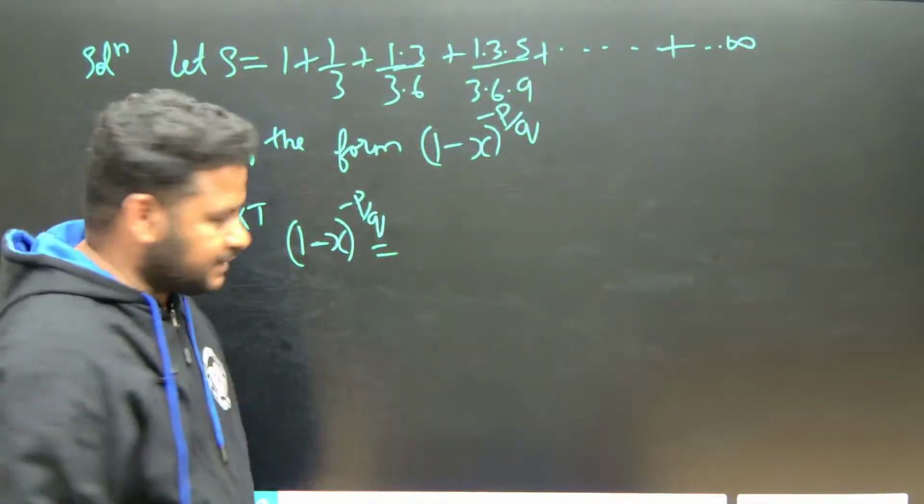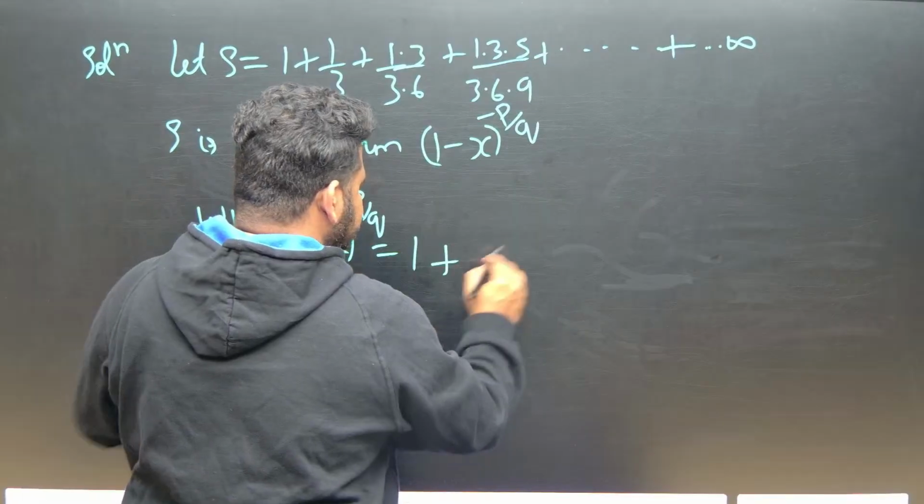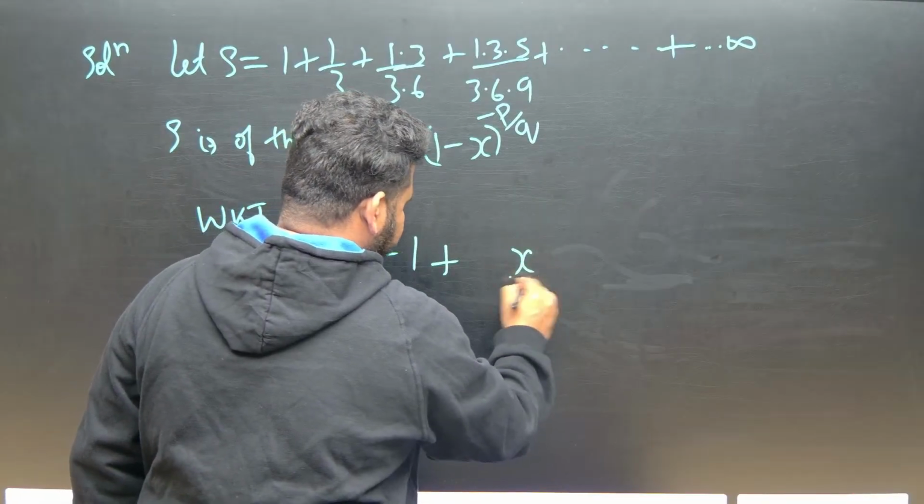We know that 1 minus x to the power of minus p by q is equal to, we have a formula. What is the formula? You have to see here. So, this is the formula you have to remember. How to remember the formula? I will tell you. In every formula, what is coming first? 1 is coming. Correct? Write 1 plus, and here you should write x by q.